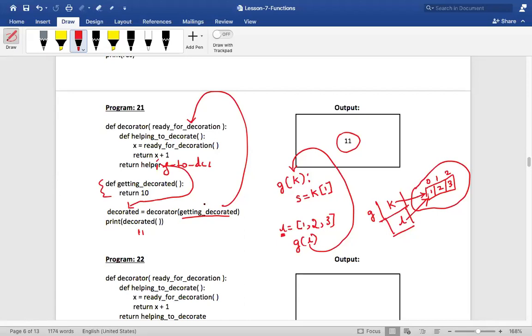So what you need to have is a decorator function, and inside the decorator function you're supposed to have an inner function that will act as a helper, and you need a function which needs a decoration. That function has to be sent into the decorator, and then the decorator function has to return that helper function. So that helper function will later be called. Can you please write it down?